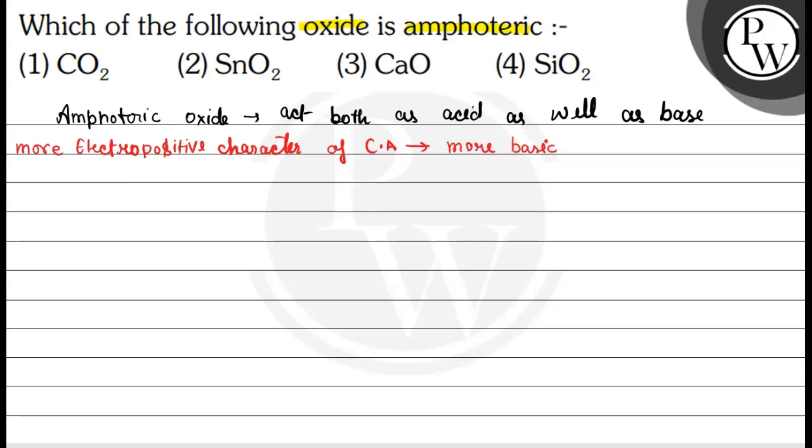In reverse of that, we can say that the more electronegative the central